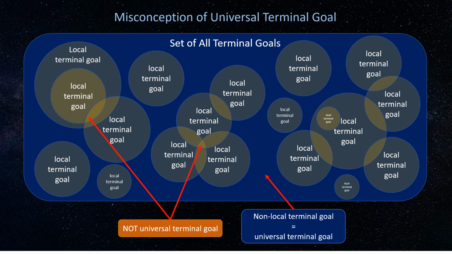Terminal goals of a human individual, or a human family, tribe, nation, species, or genus are classified as local terminal goals. Terminal goals of a multinational organization, or an artificial intelligence, or Earthlings, or even Andromedans are also classified as local terminal goals.